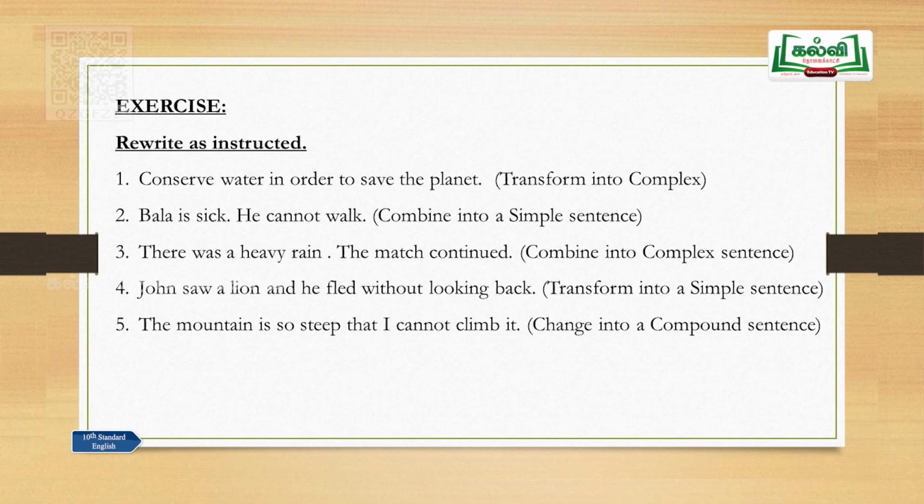In conserve, that is a finite verb. To save, that is a non-finite verb. This is a simple sentence. So, how will you transform this into a complex sentence? In order to save the planet, right? To save, this is a phrase. Already you have a clause here.